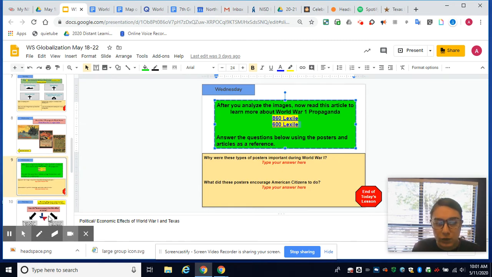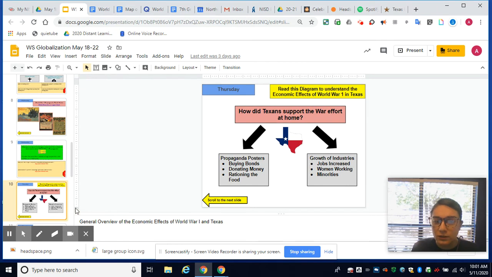So that concludes Wednesday. Thursday focuses on the economic effects of World War One and Texas. So I created this diagram just to have a general overview before going into the specific or smaller concepts of the economic effects of World War One and Texas. So we already talked about propaganda, how it was helpful for the support at home. Now the focus is growth of industry, how it increased jobs. Also, women started to work and minorities, how did it affect them?